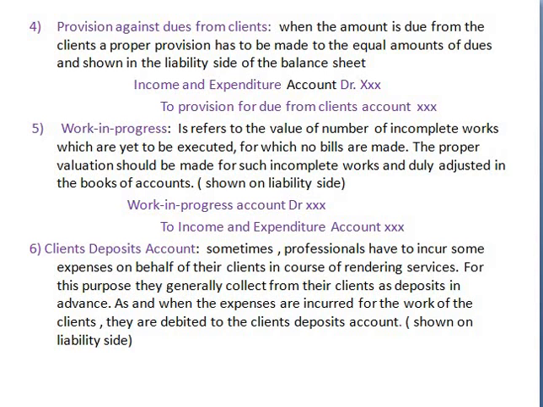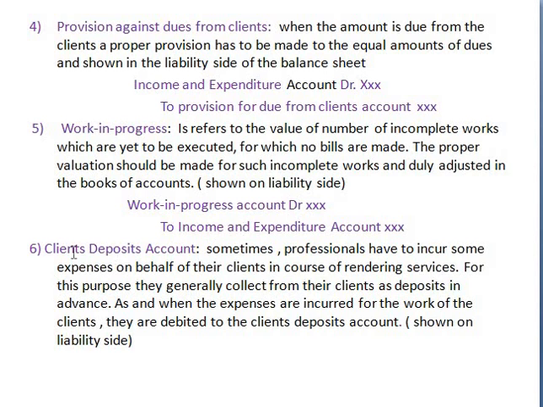But until the work is completed, B has not been paid any amount. So in such cases, whatever expenses or amount are spent on that incomplete process are to be recorded on the liability side of the balance sheet. The journal entry for that is: work in progress account debit to income and expenditure account credit.